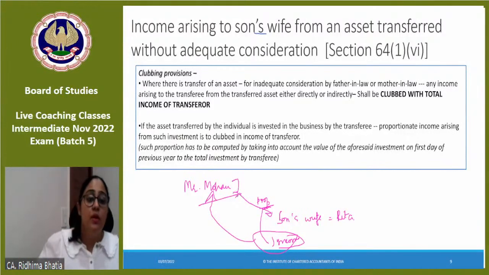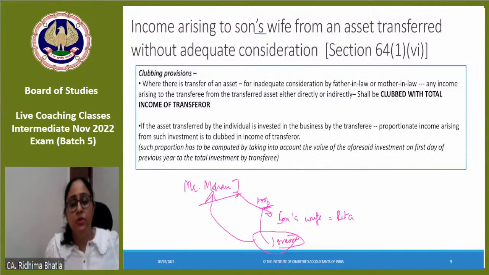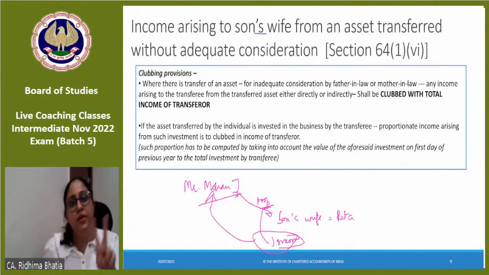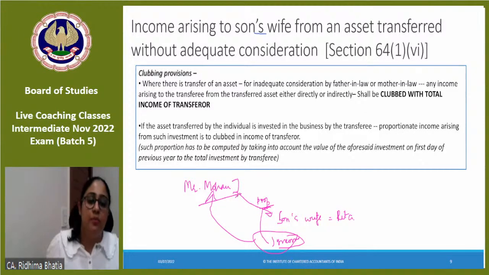Now you will ask, ma'am, if a property is transferred to son, would clubbing provisions apply? No. In income tax, only transfer of asset to spouse is covered and transfer of assets to daughter-in-law are covered. That's why only from these two, whatever income is generated, that is clubbed. Otherwise, it is not clubbed. Obviously, the asset which is transferred here is for inadequate or no consideration. Then only clubbing provisions would apply.